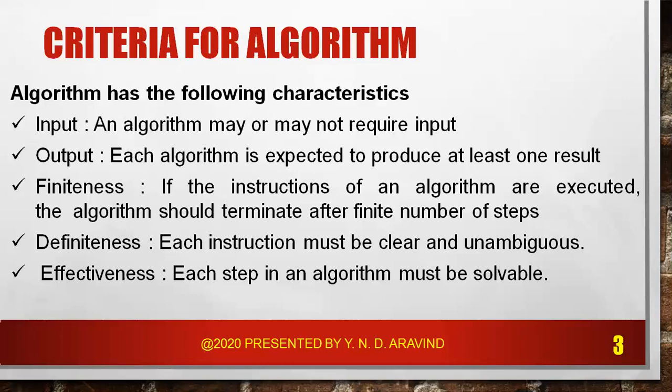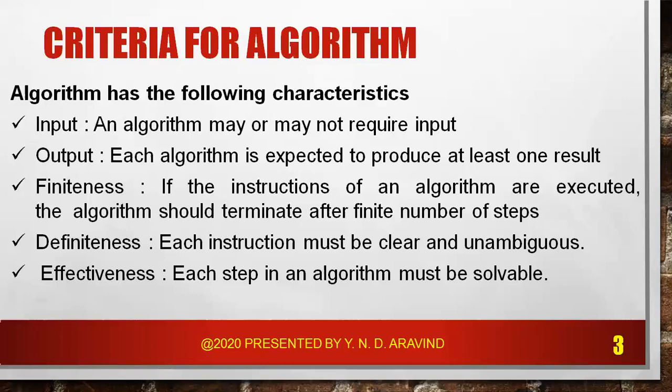Coming to the output, the aim of the program is to get an output. Output is nothing but processed information. At least one output data item should be produced by a given algorithm. And coming to finiteness, every algorithm must terminate at a particular point. Here, a problem should be solved within some number of steps. In all cases, an algorithm must reach the ending statement in a finite number of steps.